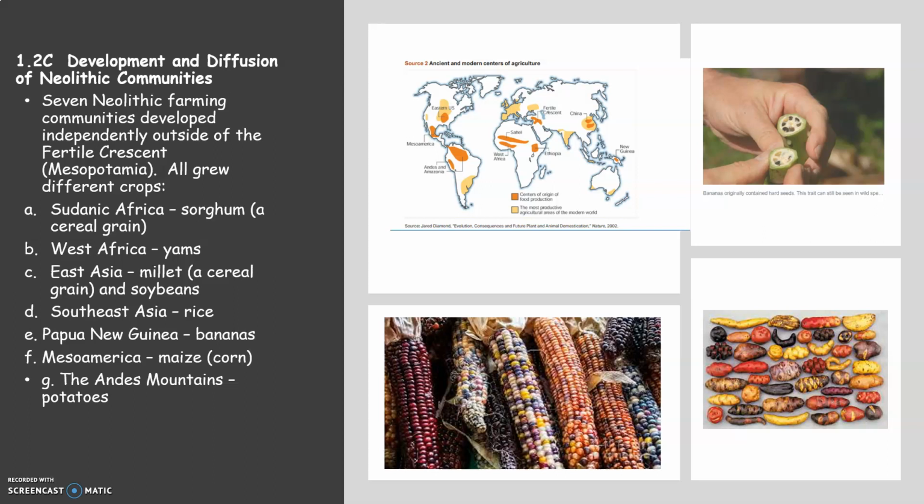In the Sudan of Africa, they grew sorghum, and in West Africa, they grew yams. In East Asia, they grew millet and soybeans. In Southeast Asia, they grew rice. In Papua New Guinea, they grew bananas, and there's an image. Bananas used to have seeds in them. They're actually part of the berry family. In Mesoamerica, they grew maize, and in the Andean region, potatoes were the crop that they developed.